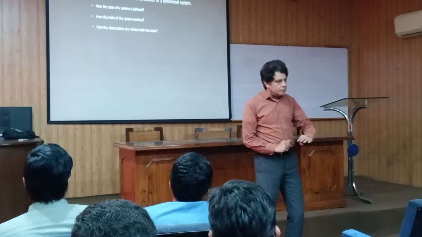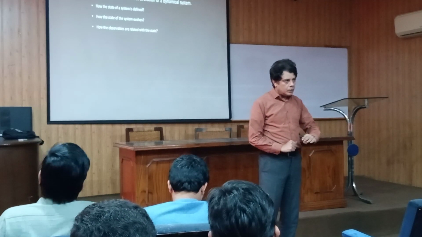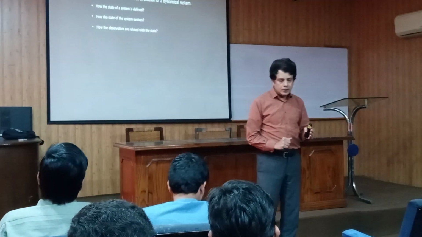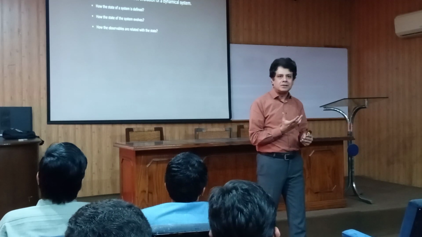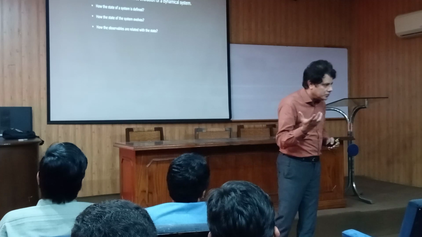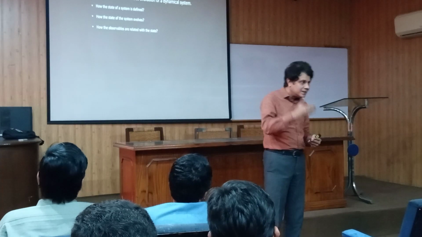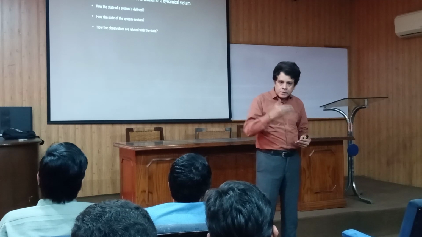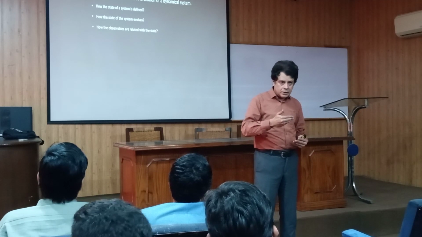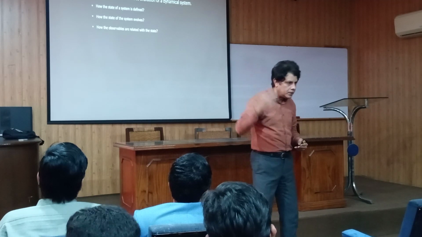This third is important because you have to verify your theory. If the state variables are not related with the observables, then you will not be able to verify your theory. So your theory must define how the observables, the things which you can observe, are related with the state or the state variables.